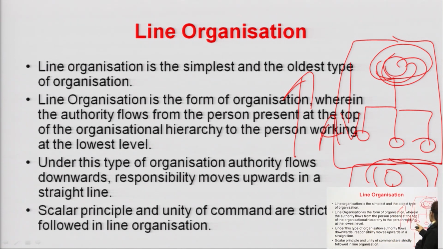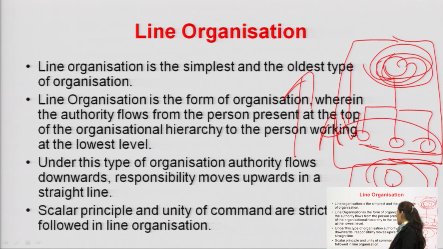The major responsibility is in the hands of lower level people, because they are more responsible for the work than this person. So obviously responsibility flows upward. Scalar principle and unity of command are strictly followed in line organization. The scalar chain tells the chain of hierarchy, where again authority flows from top to bottom.